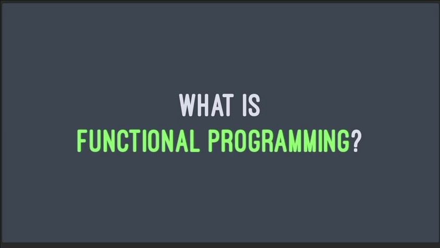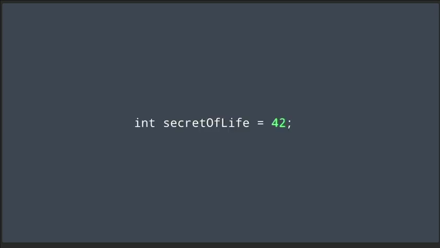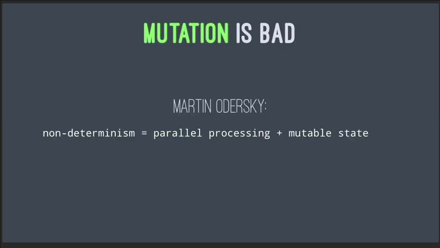Now, I mentioned that ZIO is a Scala library for functional programming, so an excellent question next is, what is functional programming? One way to explain this is, if you know Java, you know how we create a mutable variable like this, and then sometime later in life we mutate that value right there, we change it to something else. In functional programming, you don't do that. We say that mutation is bad.